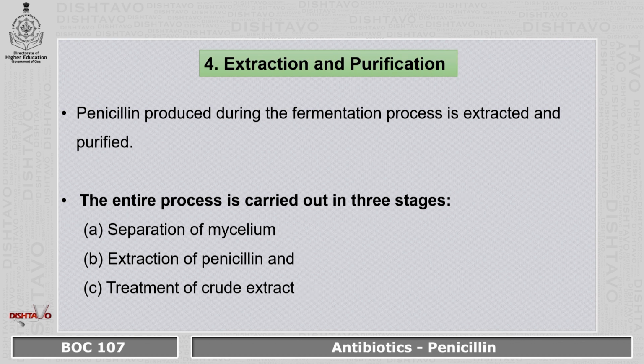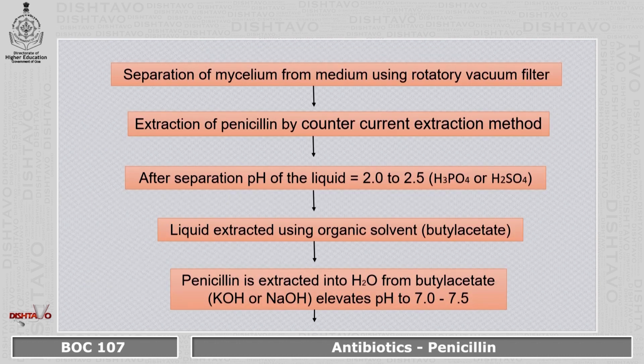Coming to the fourth step, that is extraction and purification. Penicillin is produced during the fermentation process, and it is extracted and purified. This whole process consists of three steps, that is separation of mycelium, extraction of penicillin, and treatment of crude extract.